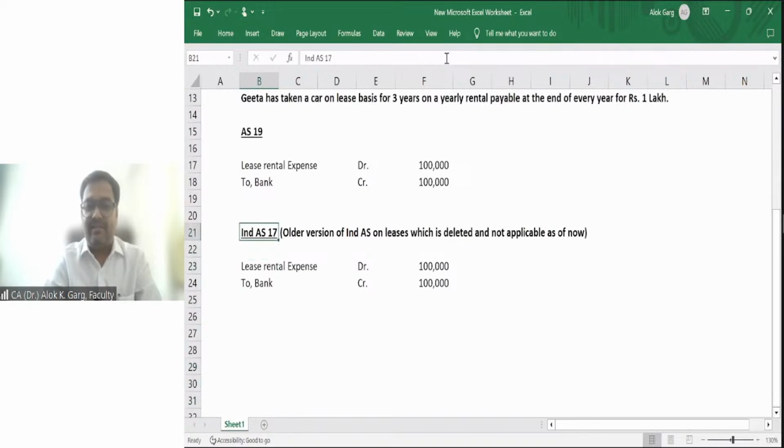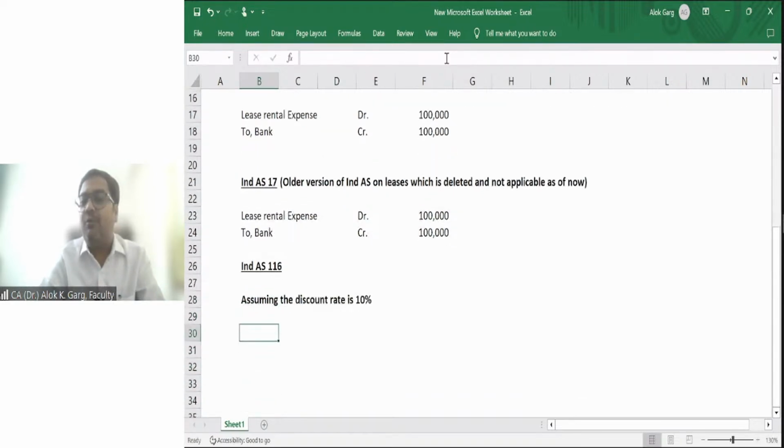Now, what happens in IND AS 116? In IND AS 116, you need to capitalize this right to use asset and the lease liability. Now the question arises, how to capitalize, and at what value? Of course, the present value of future lease rental. You need to compute the present value of future lease rental, assuming the discount rate is 10%. It will be given in the question, right?